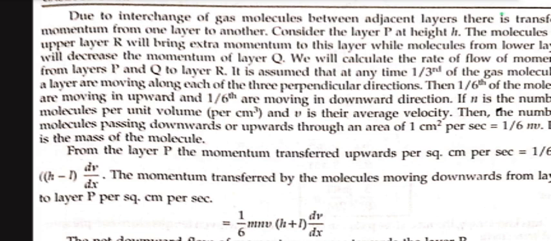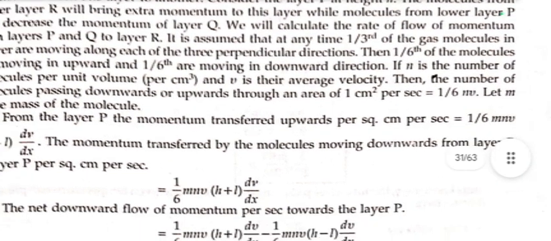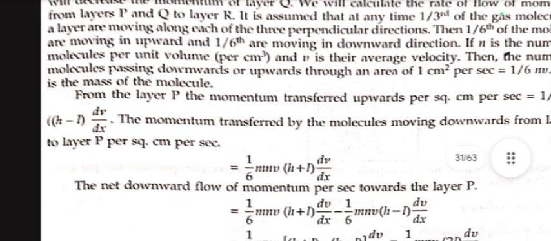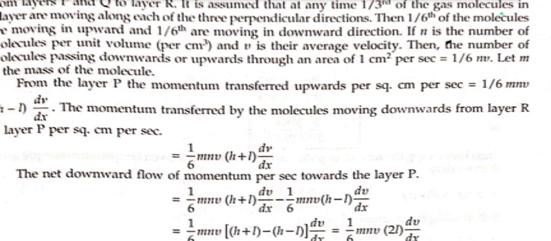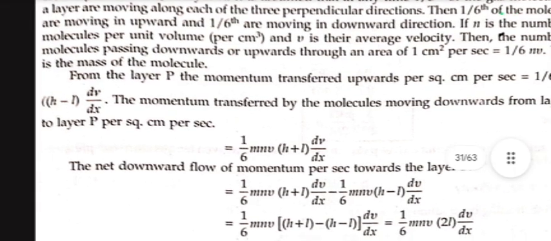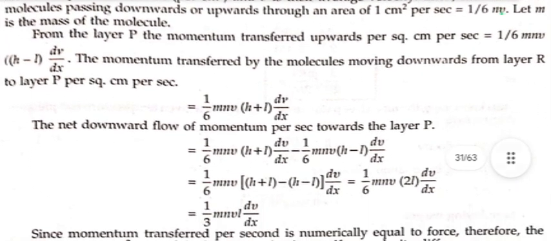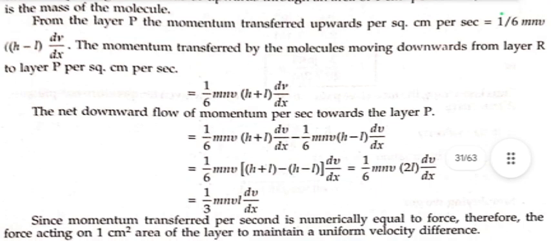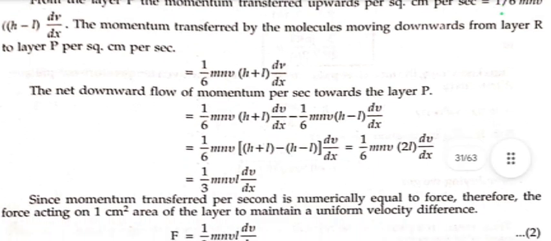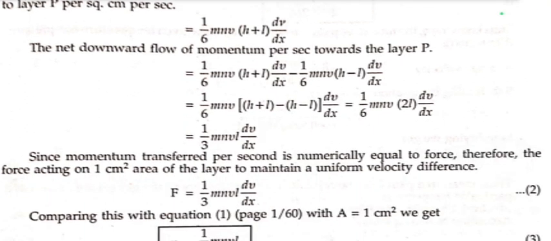If n is the number of molecules per unit volume and v is the average velocity, then the number of molecules passing downwards or upwards through an area of 1 centimeter square per second is 1/6 nv. Let m be the mass of a molecule from the layer P. The momentum transferred upward per square centimeter per second is 1/6 mnv (h - L dV/dx). The momentum transferred by the molecules moving downward from layer R to layer P per square centimeter per second is similar. The net downward flow of momentum per second towards the layer P is 1/3 mnvL dV/dx.